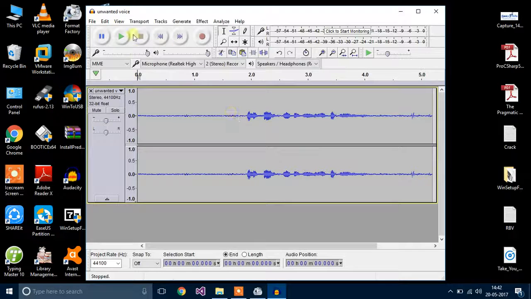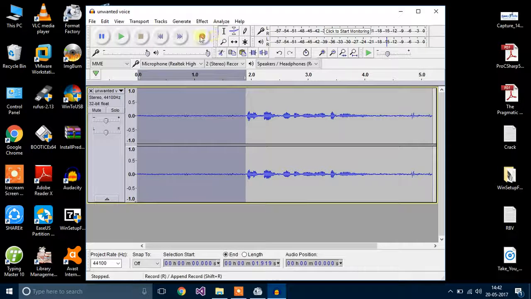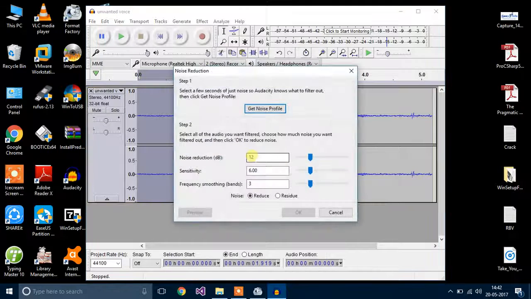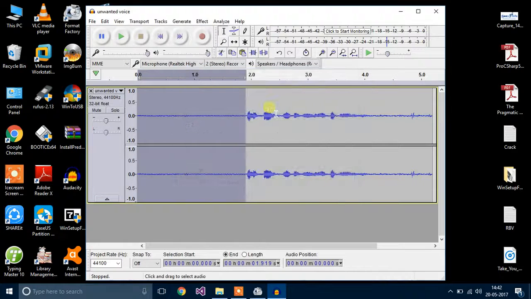Select all of this first of all here. Hello friends, welcome to Easy Technology. It's my voice variation and it's unwanted voice. Select it all from here. Go to effect. Click noise reduction. Get noise profile. Now this noise profile is caught.